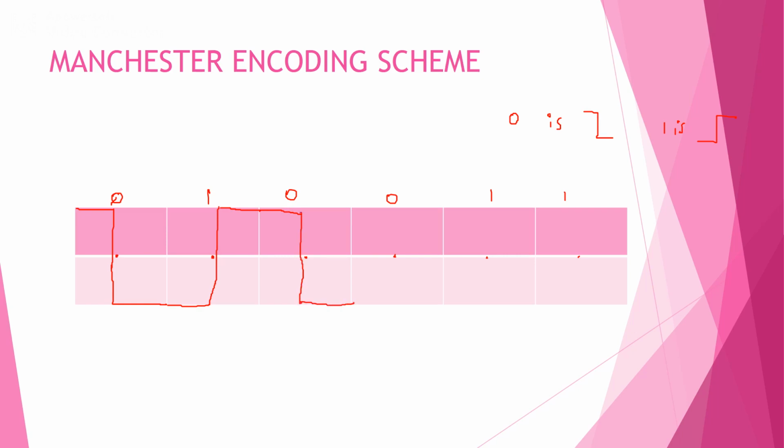Once again, the next pattern is 0. Next pattern is 1. Next pattern is also 1.